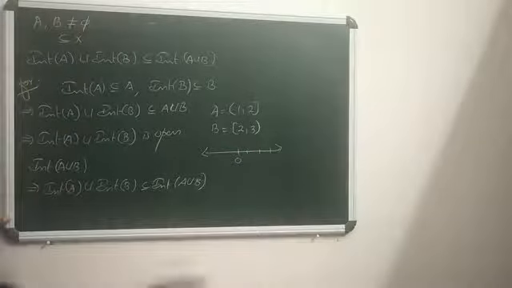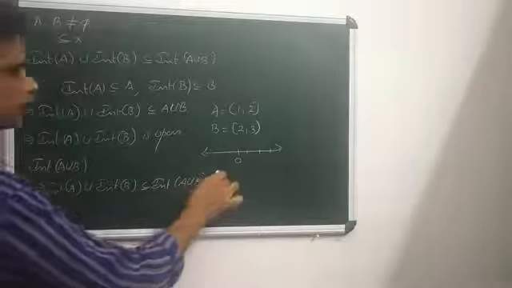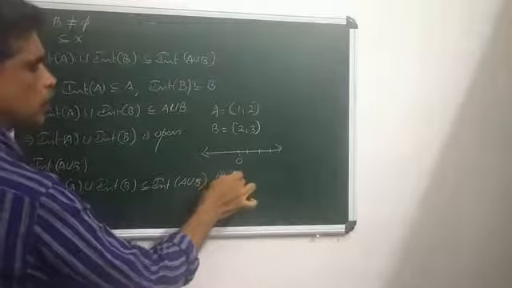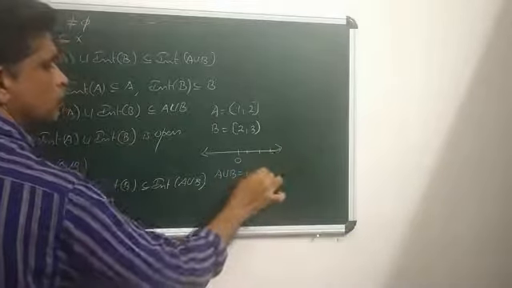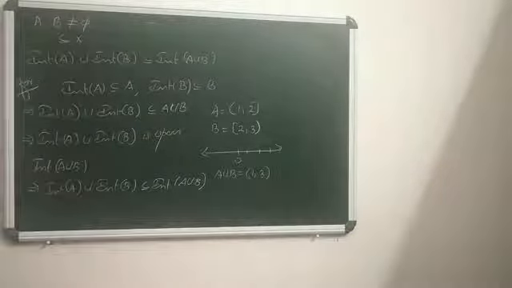So A is (1, 2], B is [2, 3). What is A union B? Here A union B is the open interval (1, 3).